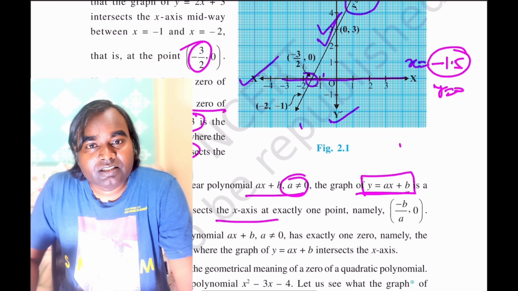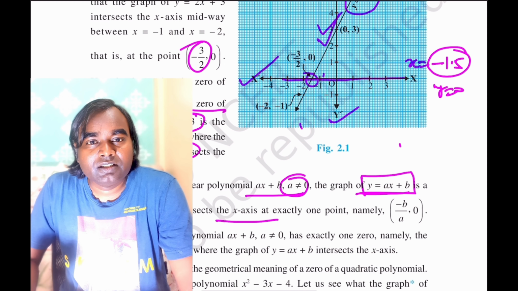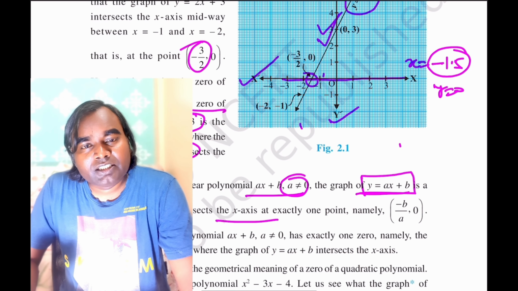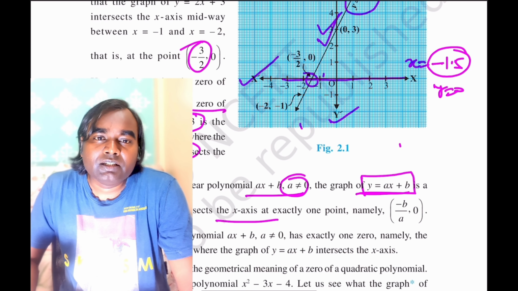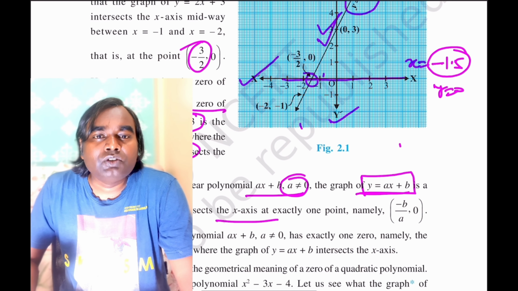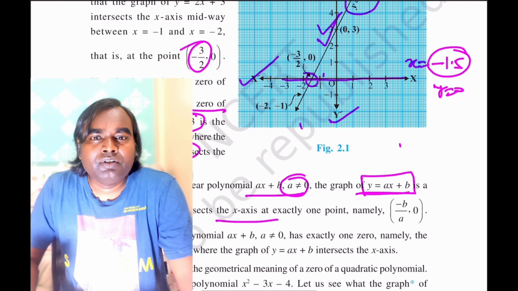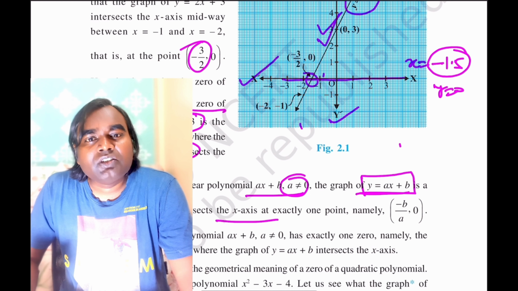If it is a quadratic polynomial, then it will at most intersect at 2 points. That means sometimes it may be one point coinciding with the other point. That means for a quadratic polynomial, the number of zeros may be at most 2, and for a cubic polynomial, the number of zeros may be at most 3.